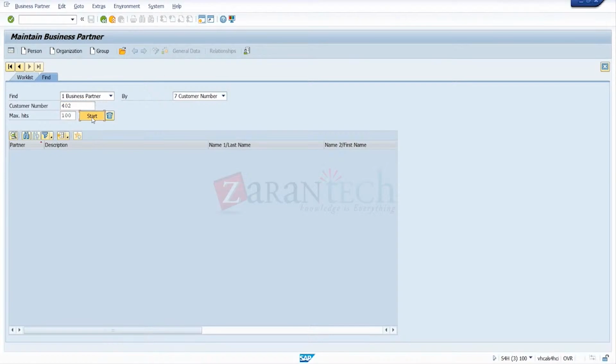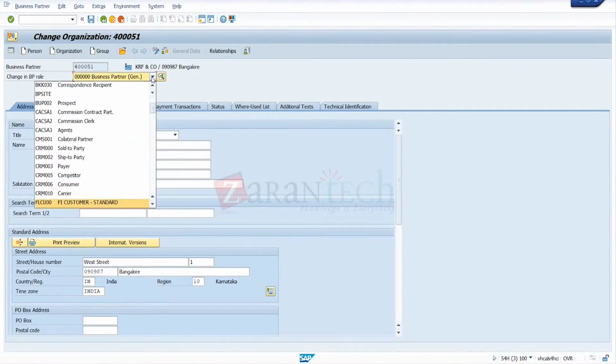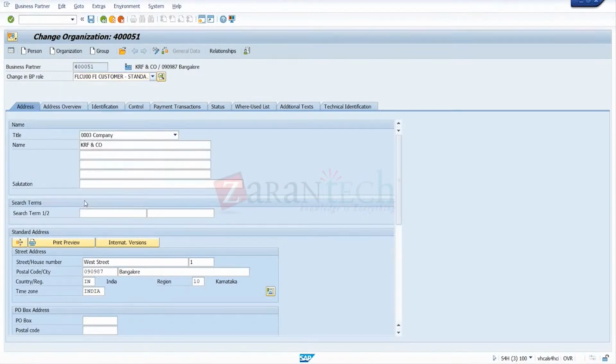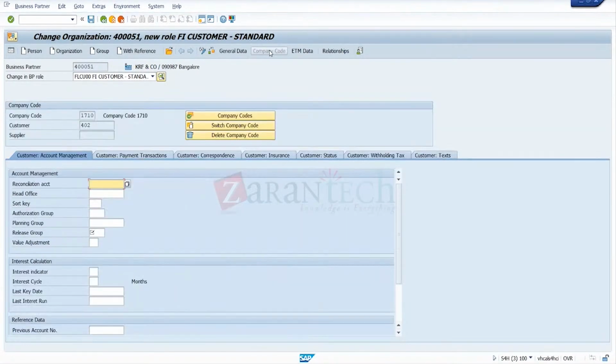Change to FLC finance role. So that is there. Go for company code. Change company code to switch company code.